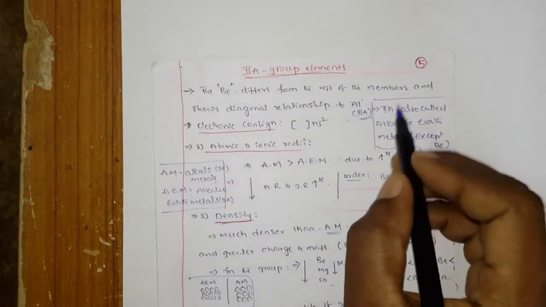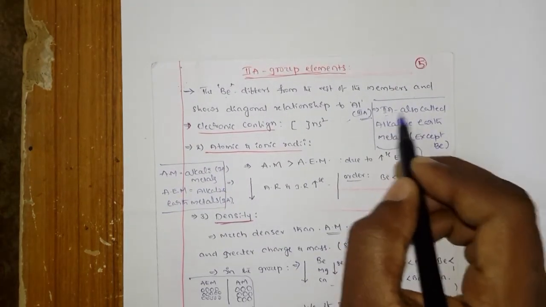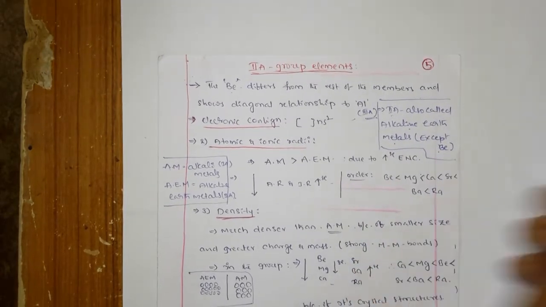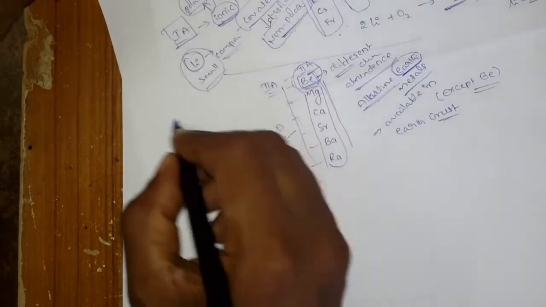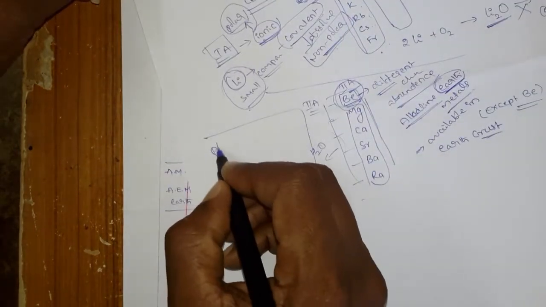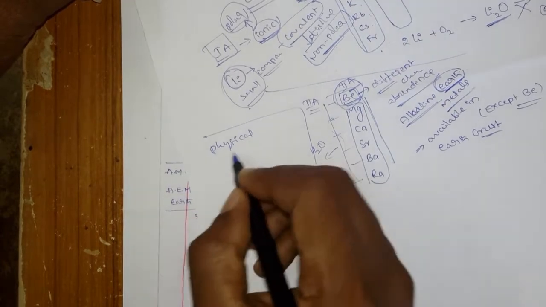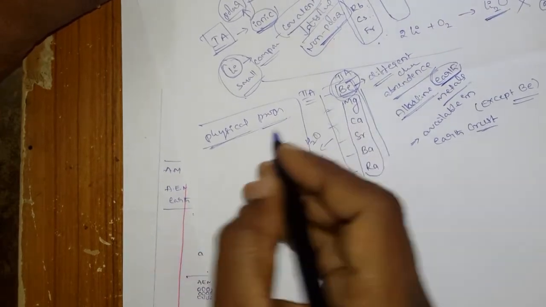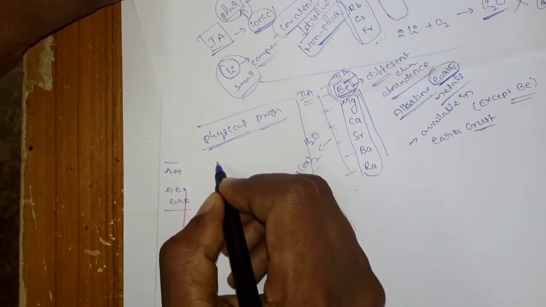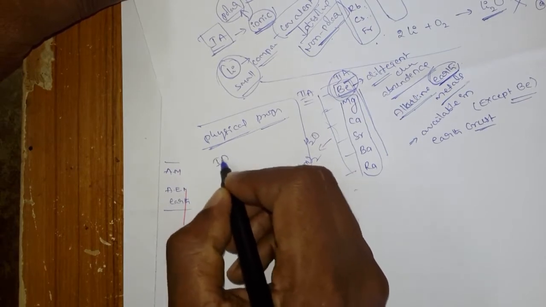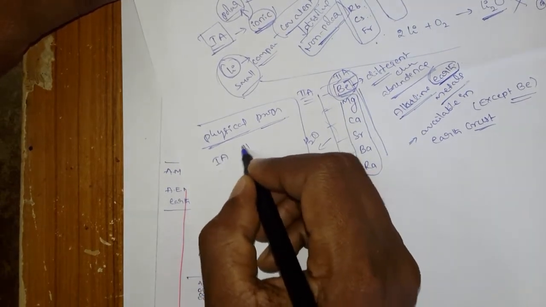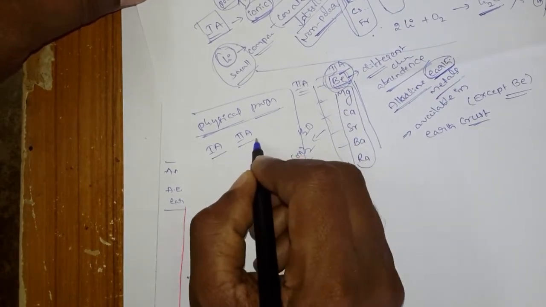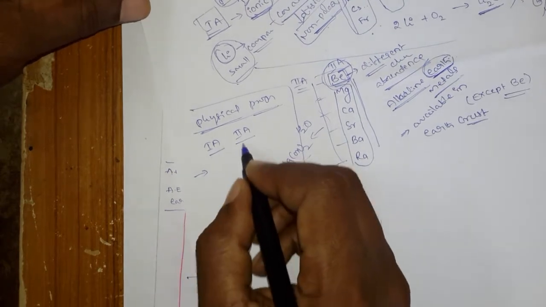Okay, and you know that generally all the second A group elements are also called alkaline earth metals except beryllium. Okay, and one more important thing while discussing the physical properties. Now we are going to start the physical properties, and while discussing them what we will do is always compare with the first A group of elements. Okay, so generally we compare between the first A and second A, and then after we can enter into the second A within the group.